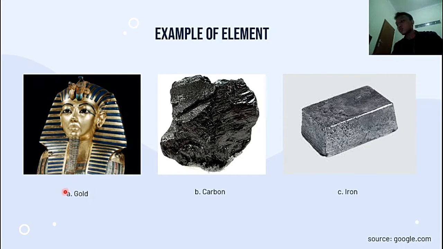If we look closely at the gold here, there are no other atoms other than gold atoms themselves. It is the same as the carbon element. If we look more closely at the carbon element, we will not see any atoms other than carbon atoms. It is the same as iron also. Iron is made up of only one kind of atom, and that atom is called an iron atom. Why do I say look more closely?